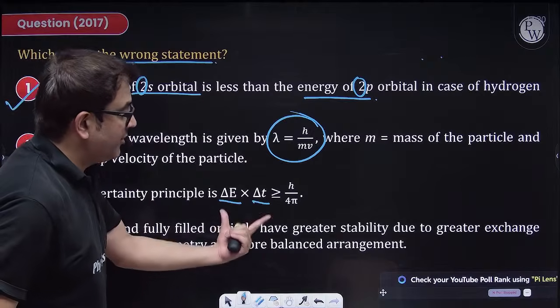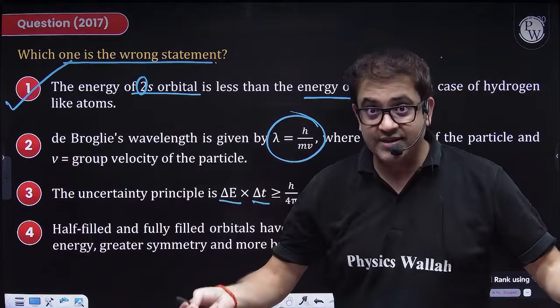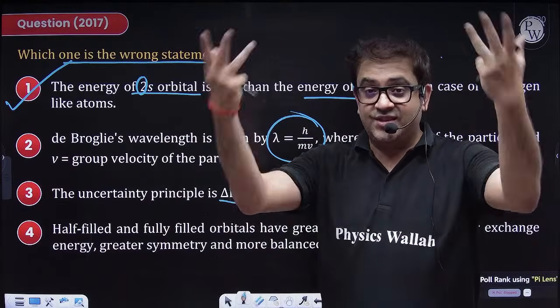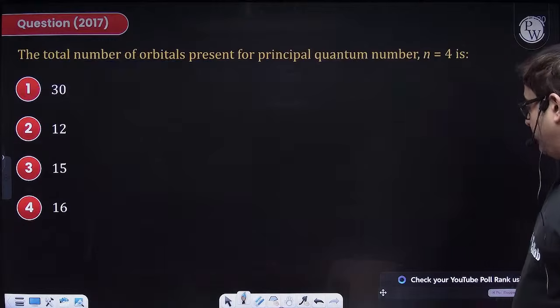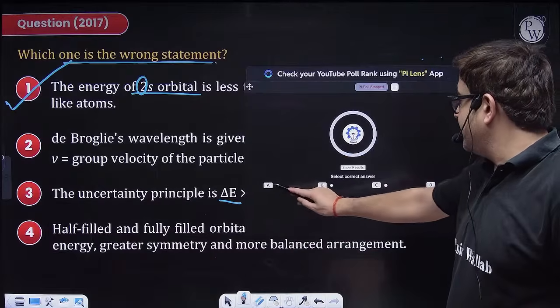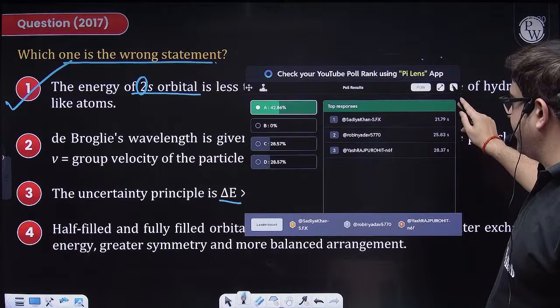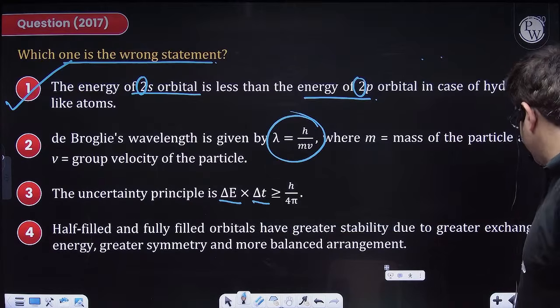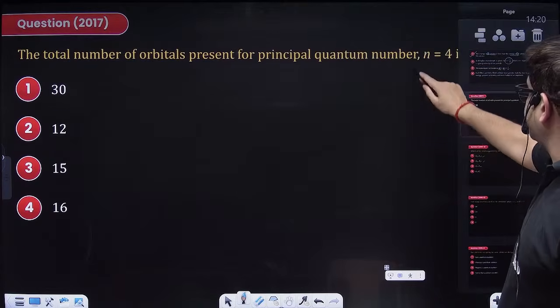Half-filled and fully filled orbitals are definitely stable because they have symmetry. The rearrangement can release exchange energy, which provides extra stability. So yes, this is also correct. Moving on, let us check the percentage of students. Answer is A. Fair enough, but the percentage is less, beta, so no, not fair enough. It is 40%, so bad. But I hope it is clear now.